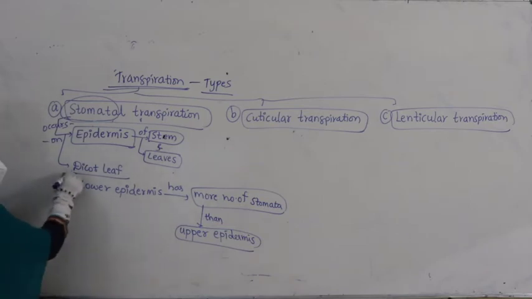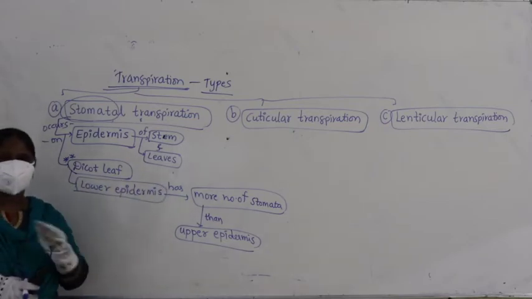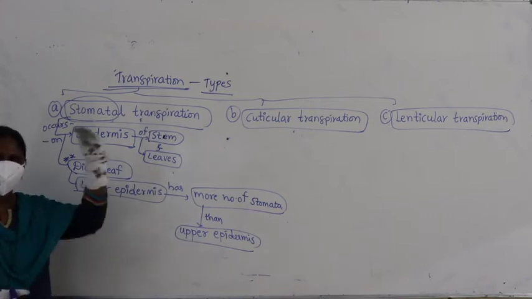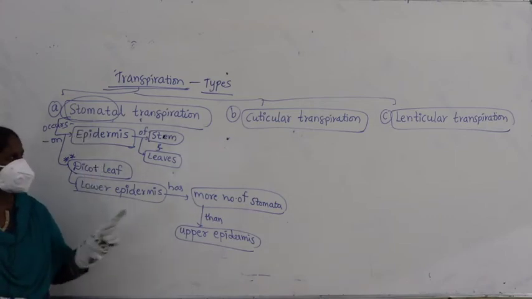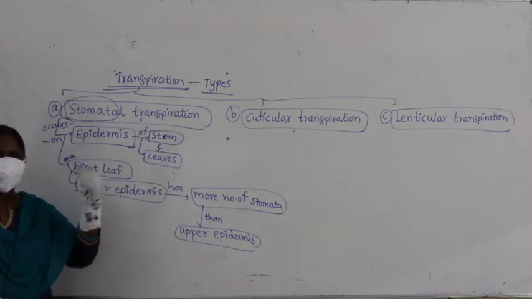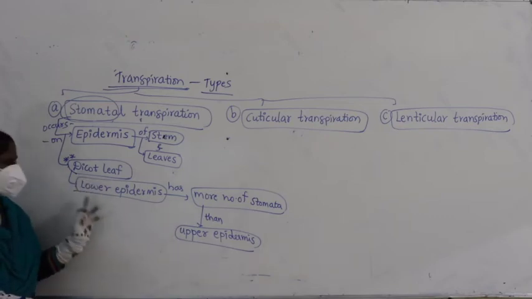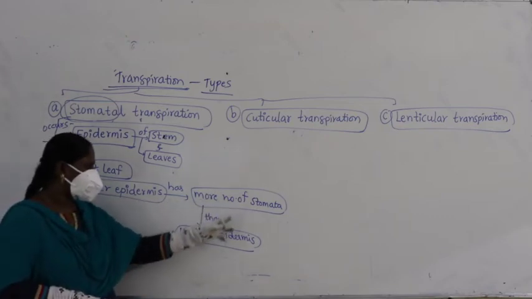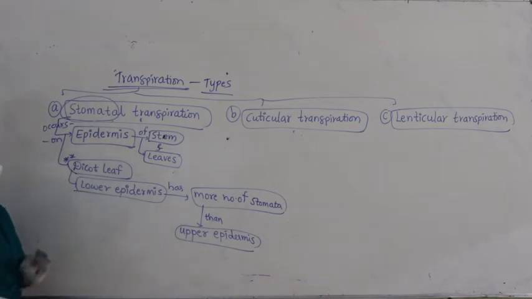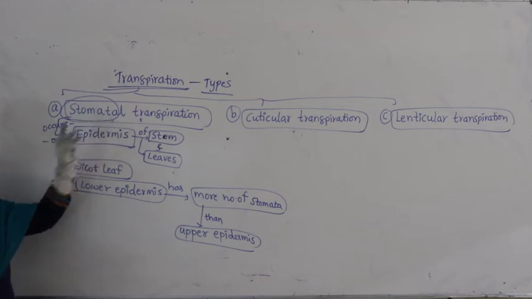If you look at the dicot leaf, what did we study? Adaxial epidermis, abaxial epidermis, right? Last class we drew the transverse section of the leaf: upper epidermis, lower epidermis, mesophyll, palisade, spongy tissue, and in the center we find vascular tissue. So in a dicot leaf, the lower epidermis has more number of stomata than the upper epidermis. Generally, loss of water occurs in most of the plants by stomata.